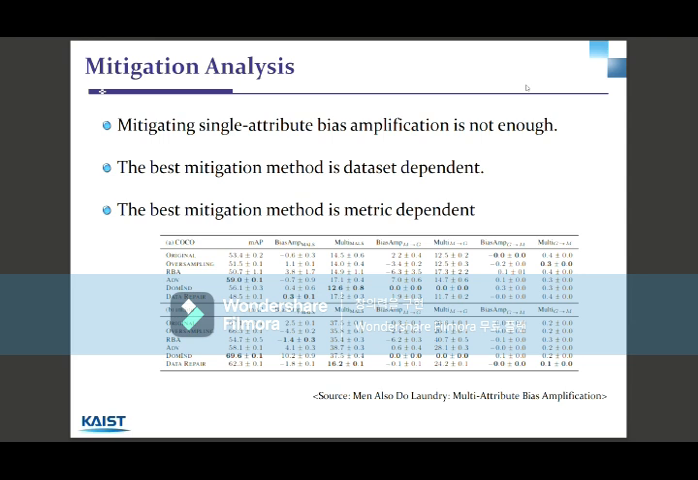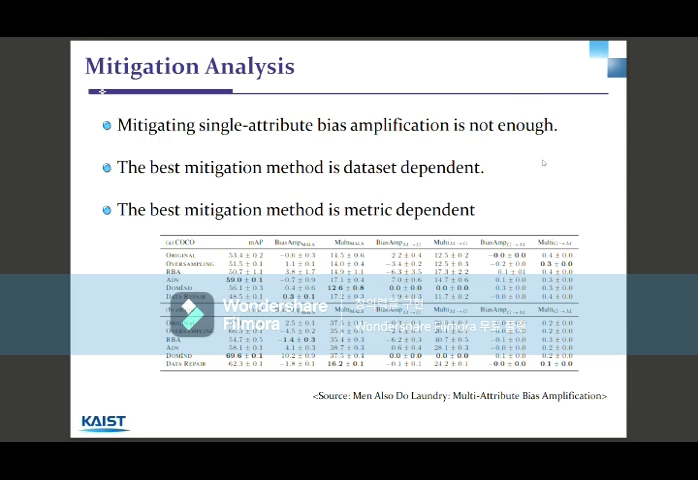By this experiment, they concluded that mitigating single attribute bias amplification is not enough. This means that multi-attribute bias amplification is needed for a proper and effective mitigation of the biases. Also, the best mitigation method is dataset dependent, which is quite trivial, and the best mitigation method is also metric dependent.